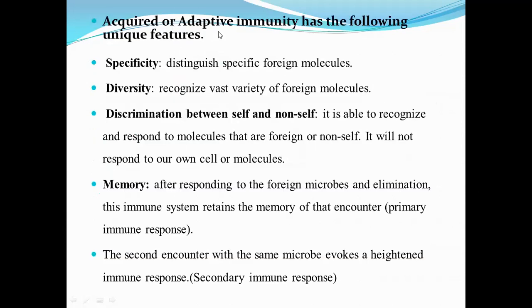Acquired or adaptive immunity has the following unique features. First one is specificity. Acquired immunity distinguishes specific foreign molecules. Second is diversity. It recognizes a vast variety of foreign molecules. Next, discrimination between self and non-self. It is able to recognize and respond to molecules that are foreign or non-self. It will not respond to our own cells or molecules.